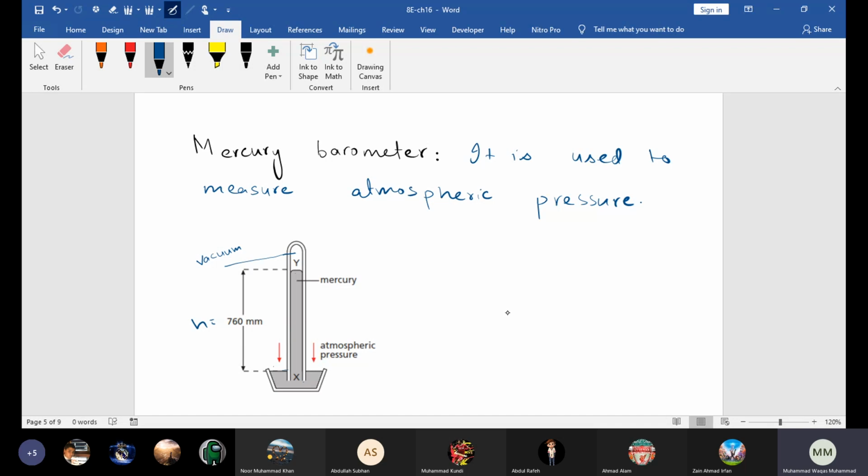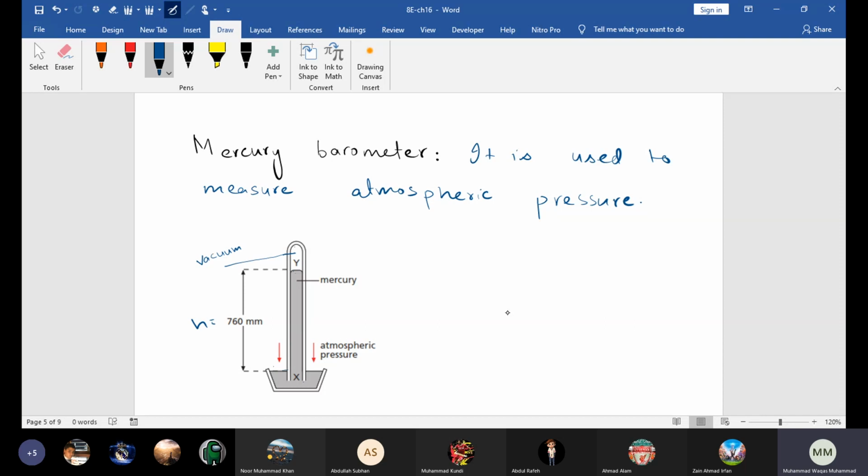Mercury barometer. So beta, like I told you, it consists basically of a glass tube which is about 1 meter long, slightly more than that, fully filled with mercury, and then placed open end down in a mercury reservoir. So beta, what happens? When it is placed open end down, the level of the mercury in the tube falls a little, and then it becomes steady.